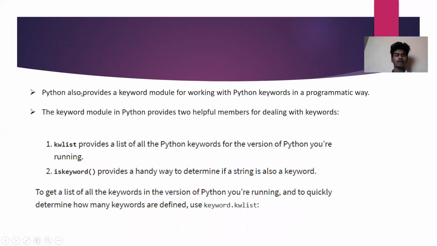And the next is Python also provides a keyword module for working with the Python keywords in a programmatic way. The keyword module in the Python standard library provides two helpful members for dealing with keywords. The first one is kwlist, which provides a list of Python keywords for the version of Python you are running. Each keyword is a string. Also, to get a list of keywords in the version of Python you are running, or to quickly determine how keywords are defined, use the keyword list.